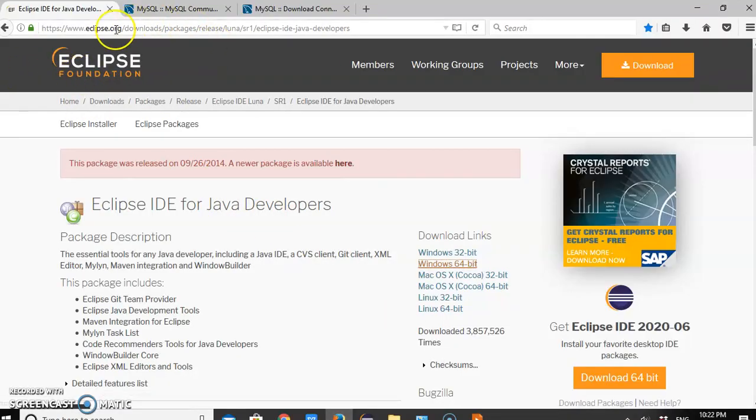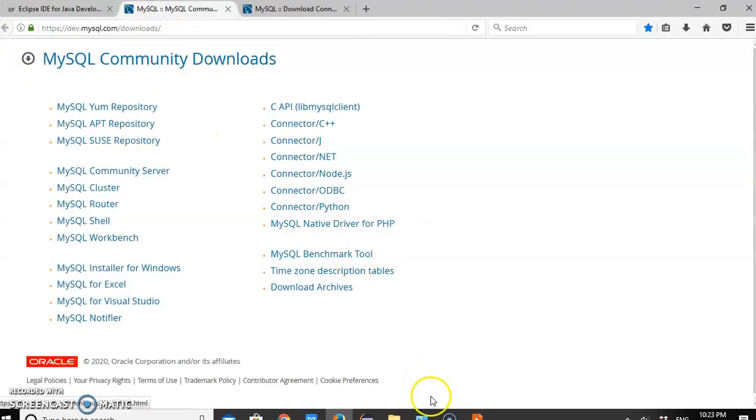You can see I have mentioned one link, and I have taken this data from the internet also. According to your system, you can select one IDE, download it and install it to program.